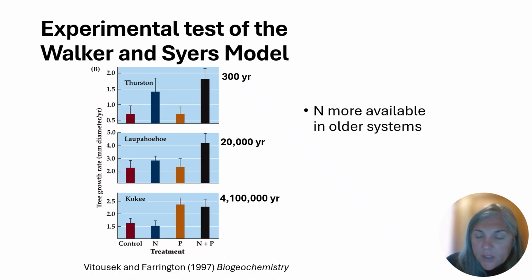And earlier, when we were talking about nutrient dynamics, we talked about this historic study in Hawaii that looked at nitrogen and phosphorus limitation over time. What they found is that in the younger soil sites, when they added nitrogen, they saw an increase in plant growth, suggesting that younger sites tend to be more nitrogen limited.